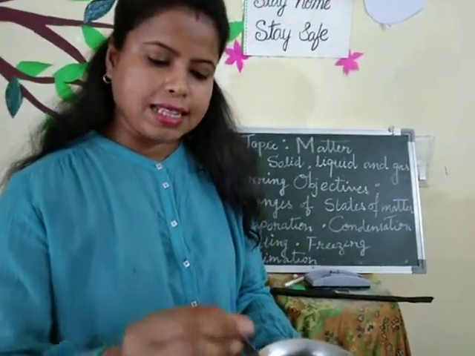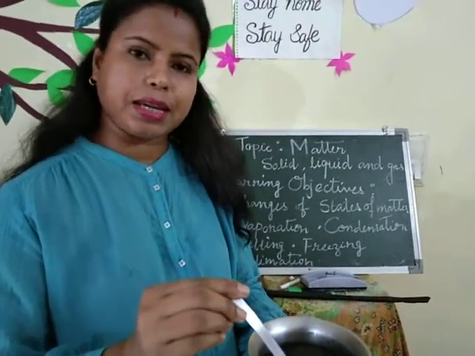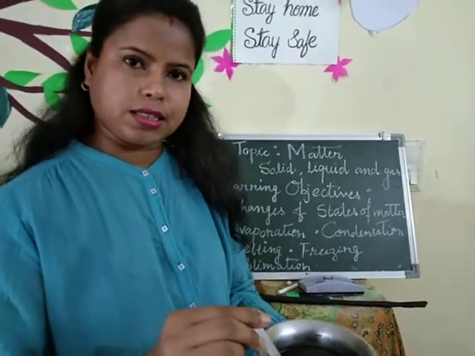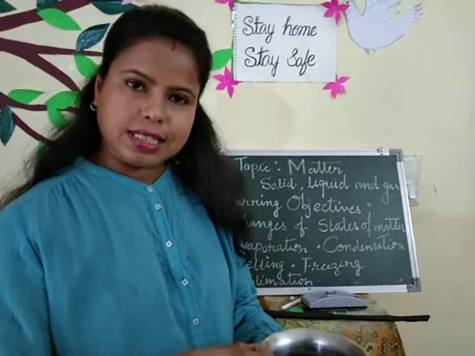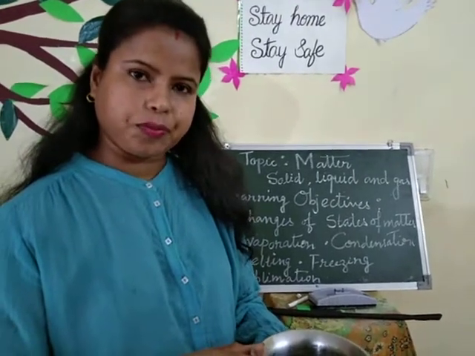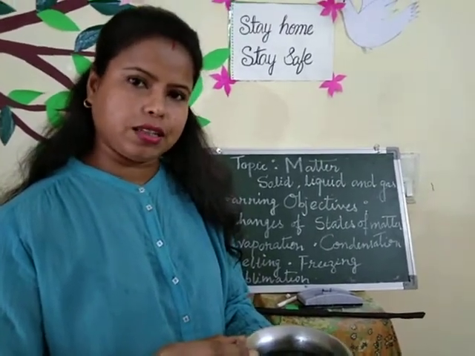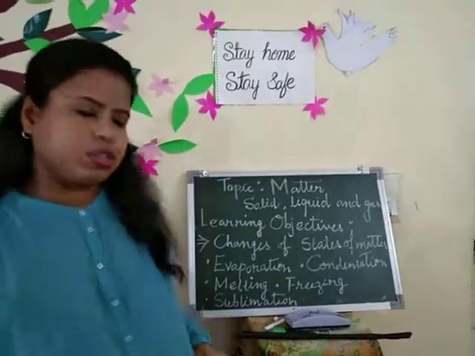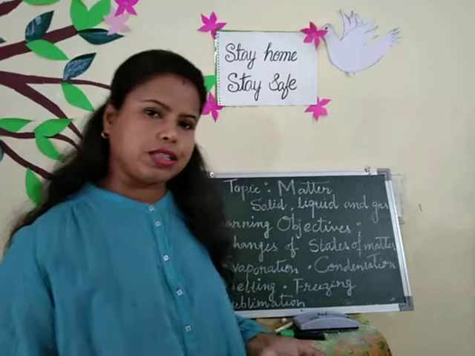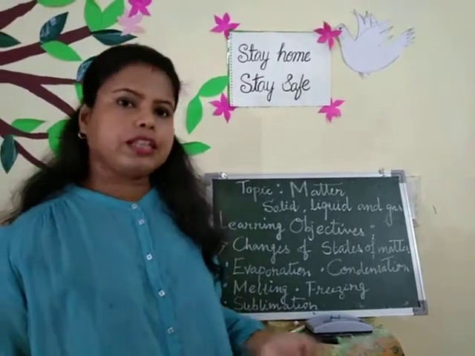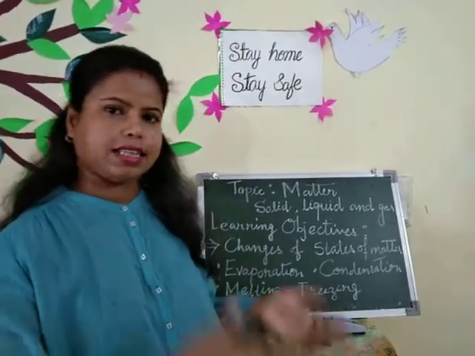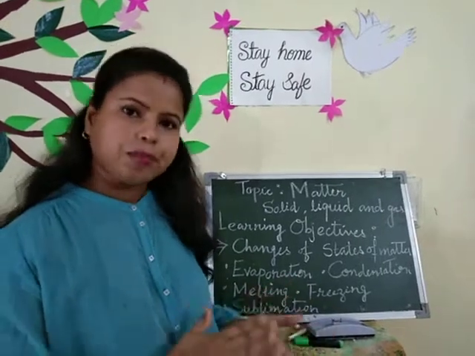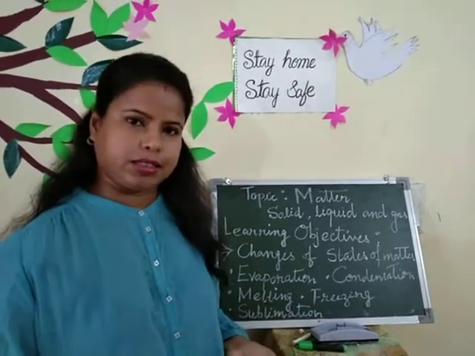The water has converted into some steam, some gaseous form. So, this process, when the water changes to the gaseous form, it is called evaporation. And evaporation happens during the daytime. Evaporation happens everywhere, whether it is ocean or pond, due to sunshine during the daytime, all the surface water gets evaporated.